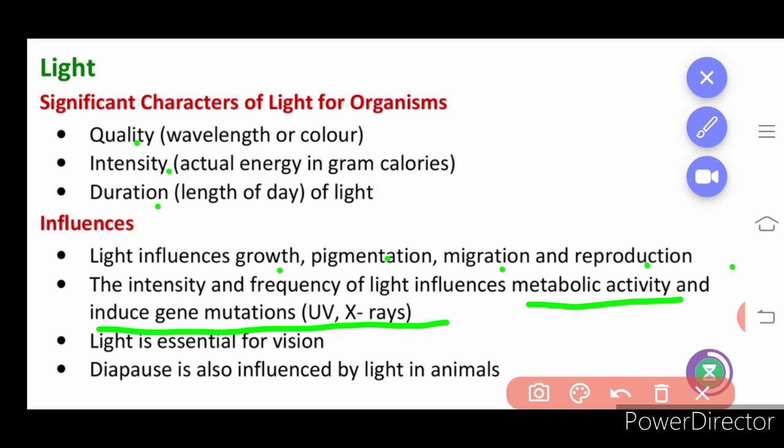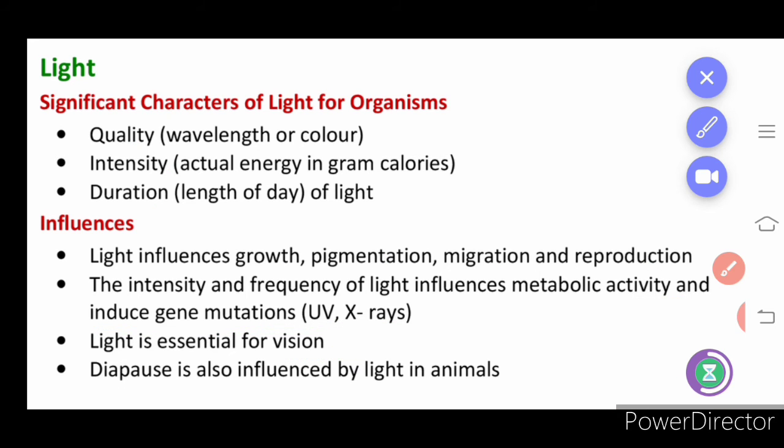Light is essential for vision. Diapause is also influenced by light in animals. So they undergo a period of rest based on the presence or absence of light.